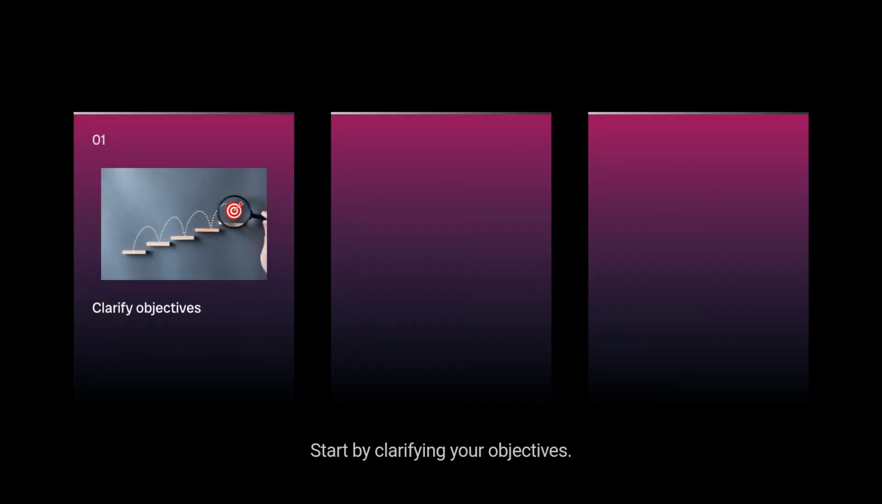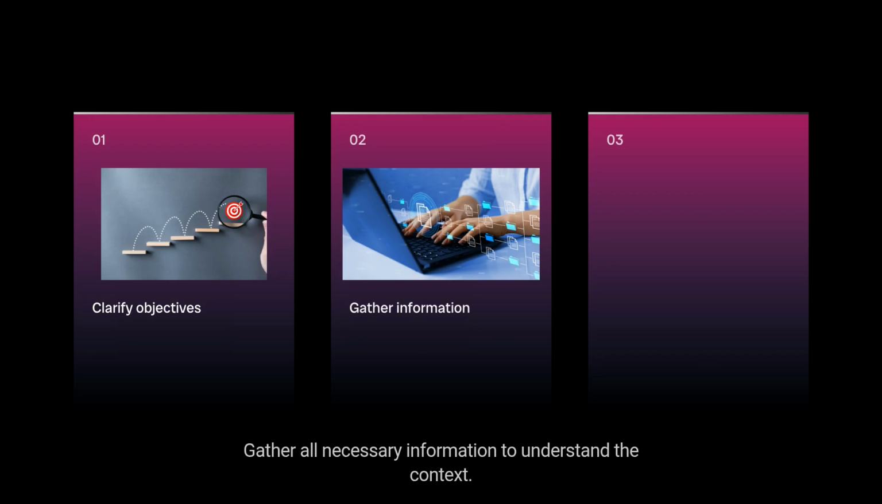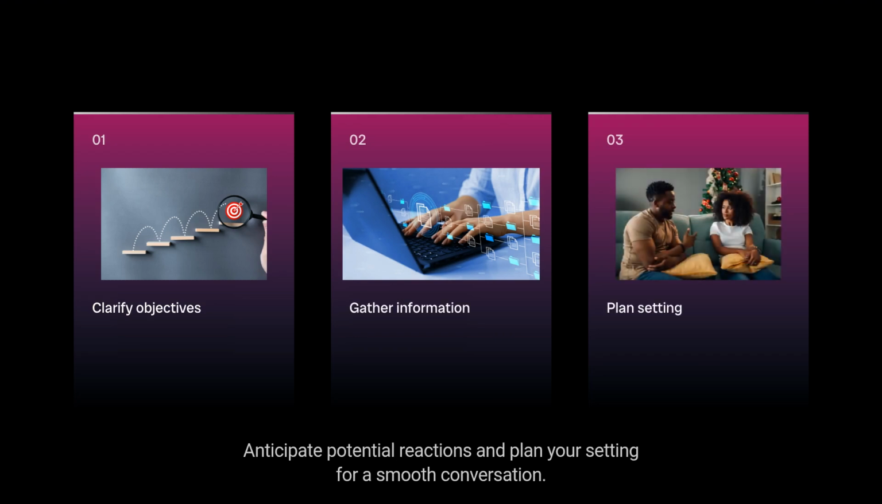Start by clarifying your objectives. Define what you want to achieve. Gather all necessary information to understand the context. Anticipate potential reactions and plan your setting for a smooth conversation.